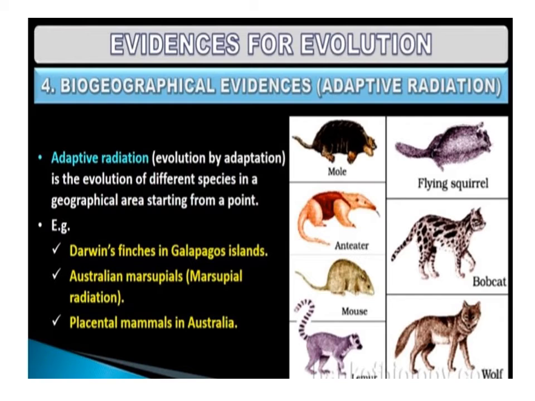Placental mammals in Australia. Natural selection can also lead to similar adaptation in different organisms for survival in similar habitat. Such an evolutionary process is called convergent evolution. For example, placental mammals in Australia exhibit adaptive radiation in evolving into varieties of such placental mammals, each of which appears to be similar to a corresponding marsupial.